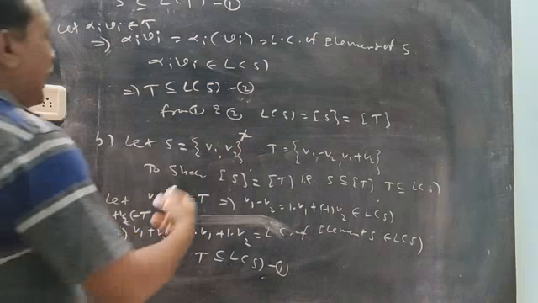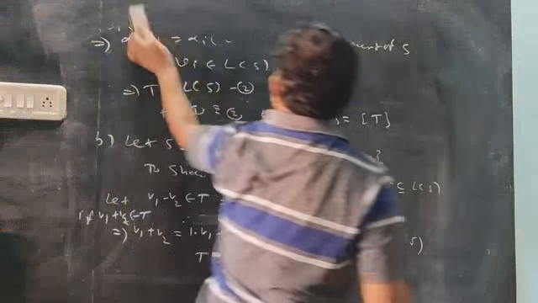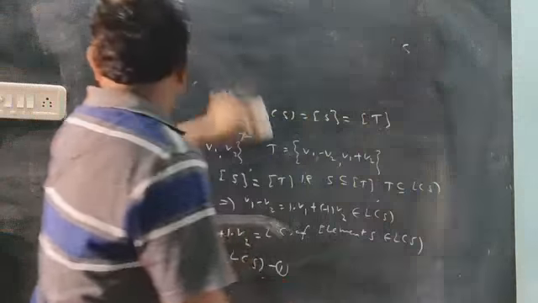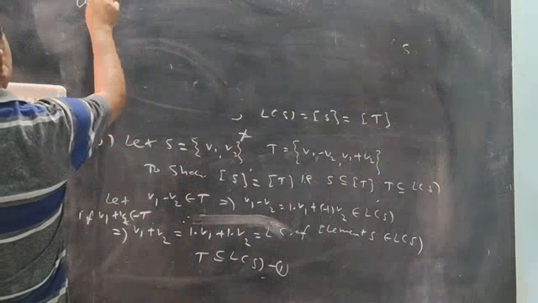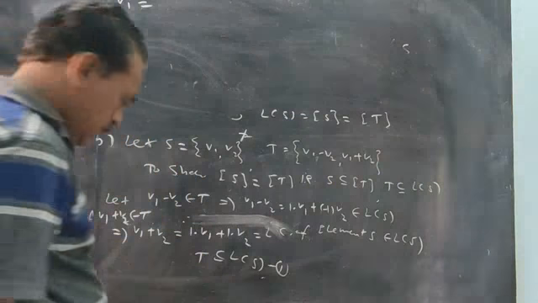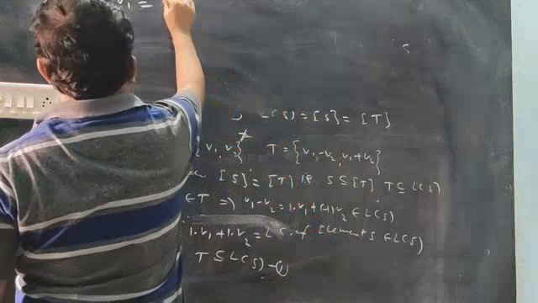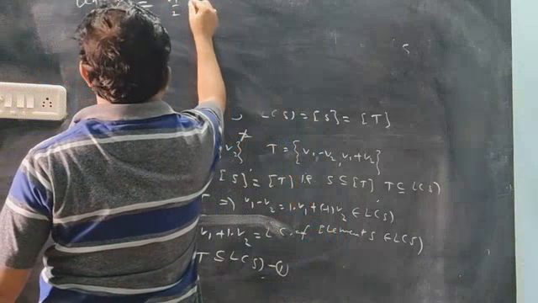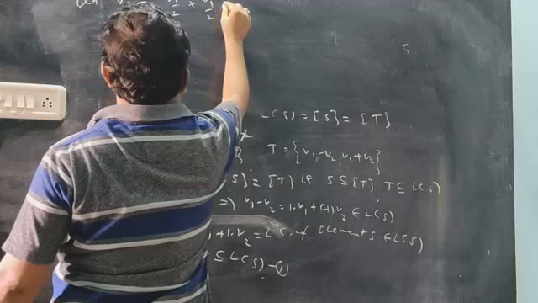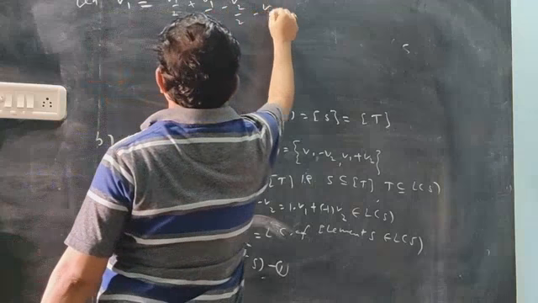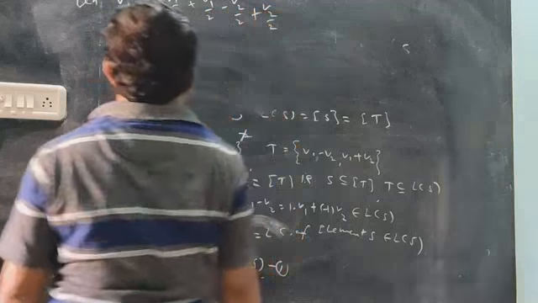Now, is S a subset of L(T)? The two elements of S are v_1 and v_2. So v_1 is v_1 by 2 and v_1 by 2, and v_2 by 2 and v_2 by 2, adding and subtracting separately.